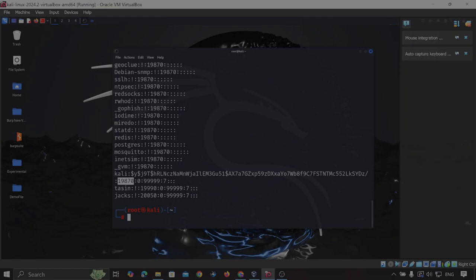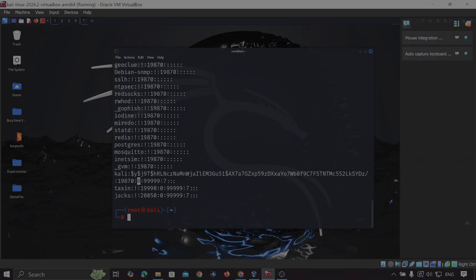Here this indicates the last time the password was changed. It's basically 19,870 days since the password was updated, and this zero indicates the validity of that password.